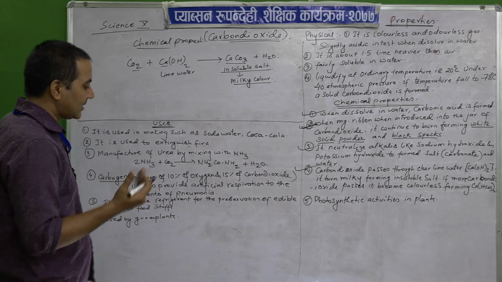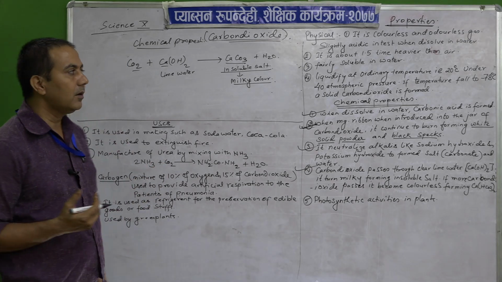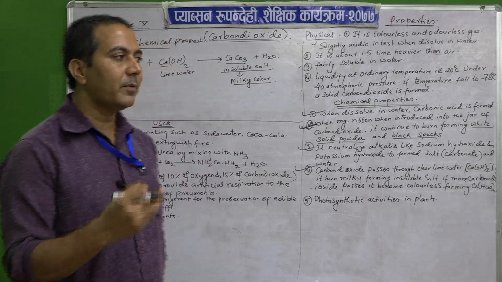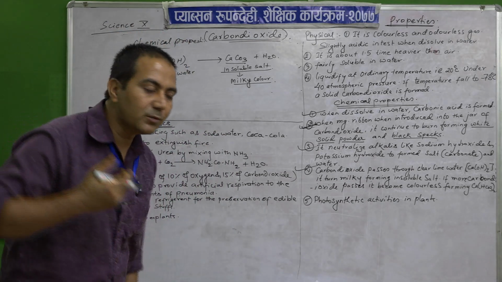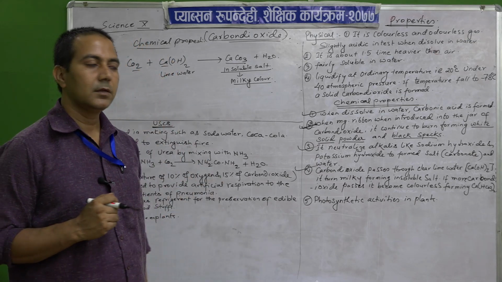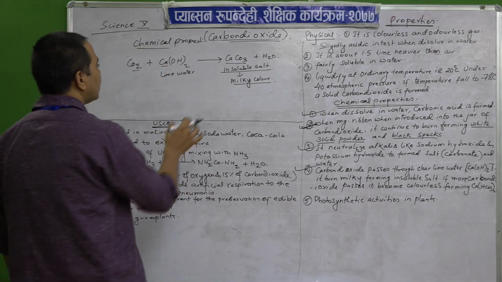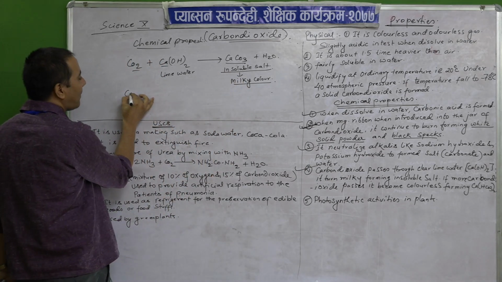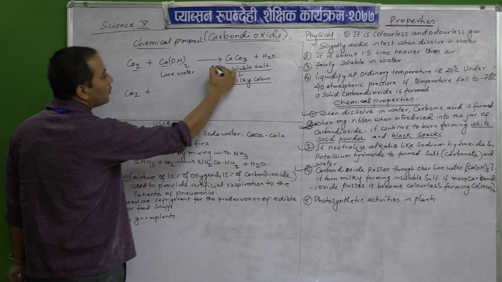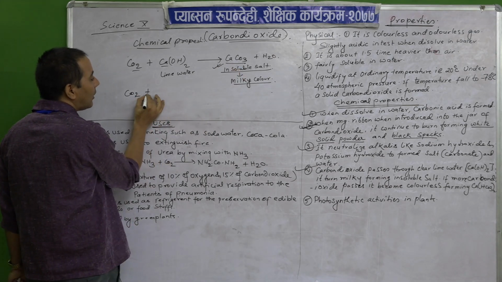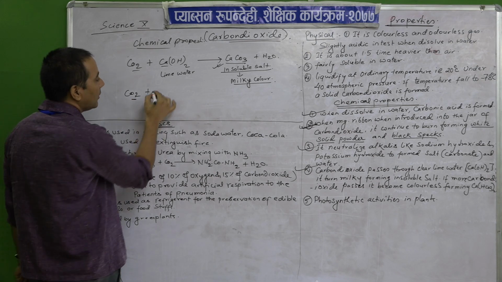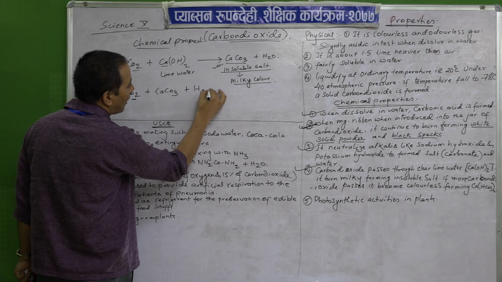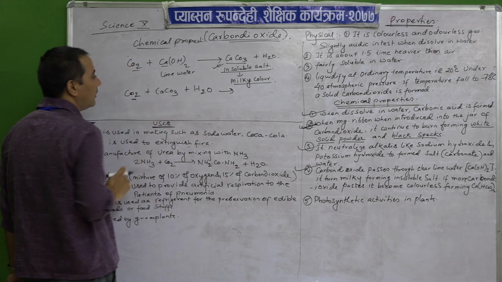Now comes the next part: what happens when carbon dioxide is passed for a long time? It is generally passed for some time, but if it is passed for a long time, then what happens? Suppose this has formed, and again carbon dioxide is passed to it.